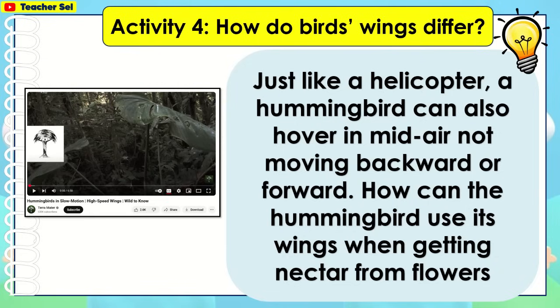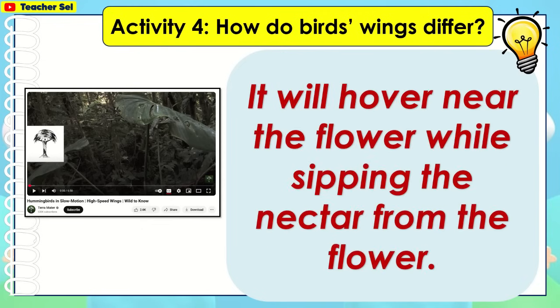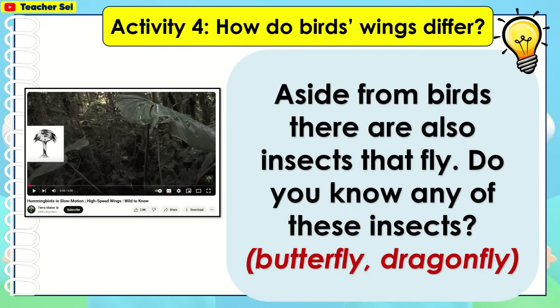How can the hummingbird use its wings when getting nectar from flowers? It will hover near the flower while sipping the nectar from the flower. Aside from birds, there are also insects that fly. Do you know any of these insects? They are butterfly, dragonfly.